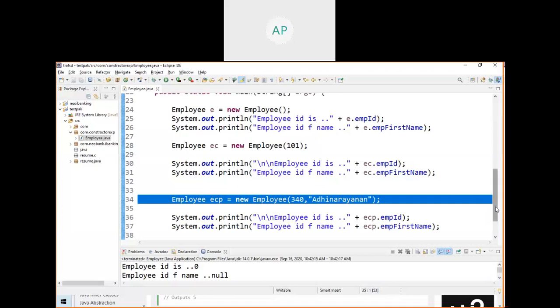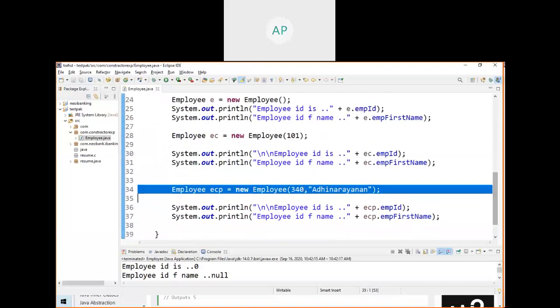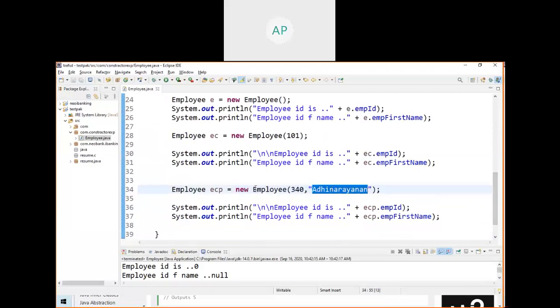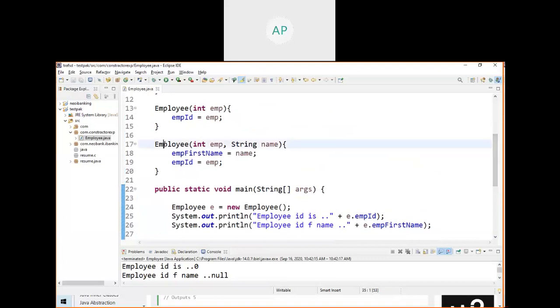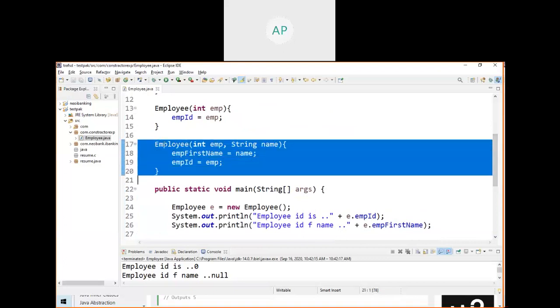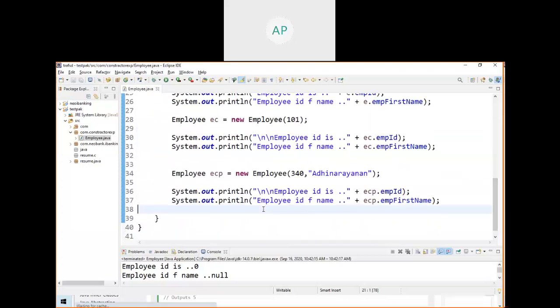Now when this gets executed, it won't call this constructor. It will call this constructor, because this is two parameters, integer and string, and this is also two parameters, integer and string. So when you create an object, this will call this constructor, because you are creating an object with two parameters, integer and string. The order should be the same, integer and string, so you define here integer and string.